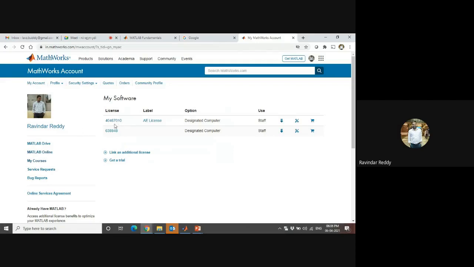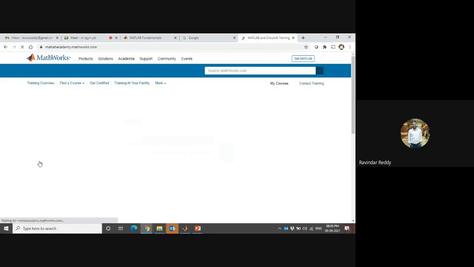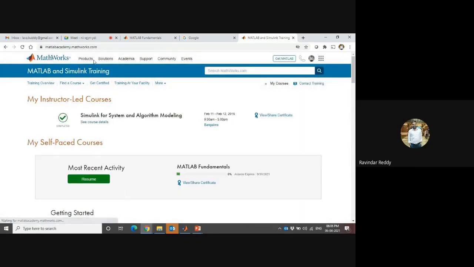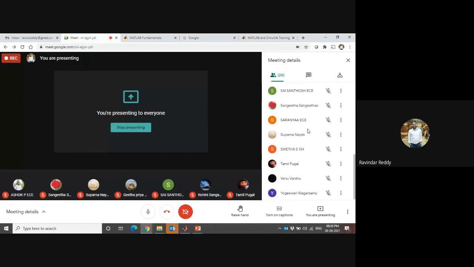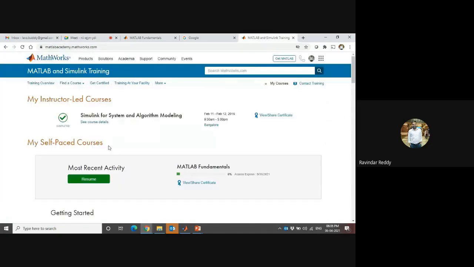Once you log in, maybe in your case it is showing on the left side. Is everybody able to see it? Here on the left side are MATLAB Drive and MATLAB Online Courses, and My Courses is there. So click on My Courses.